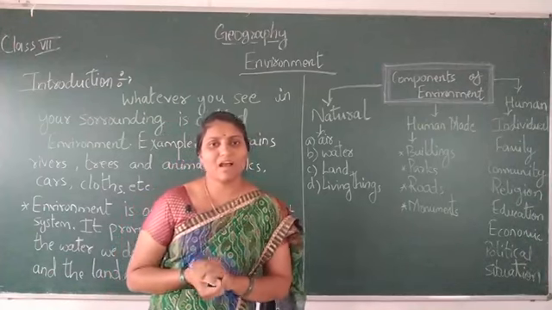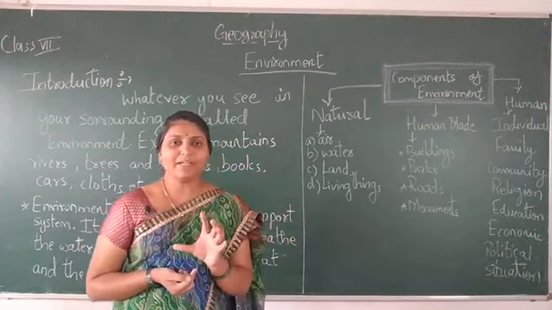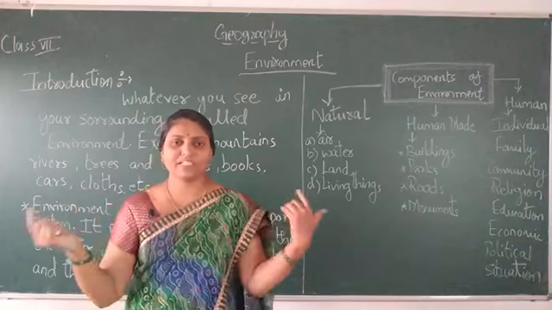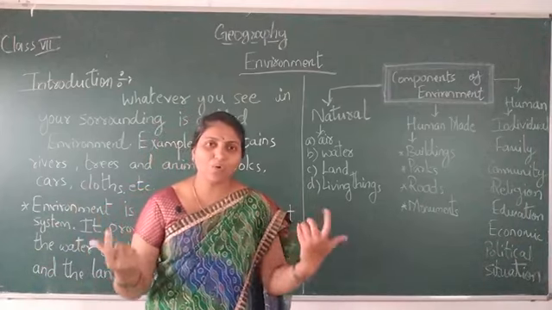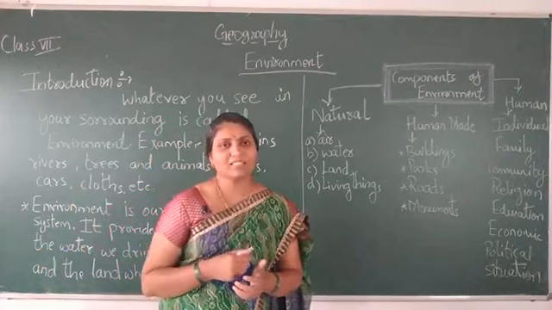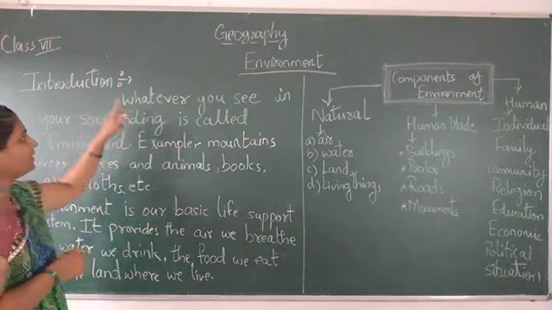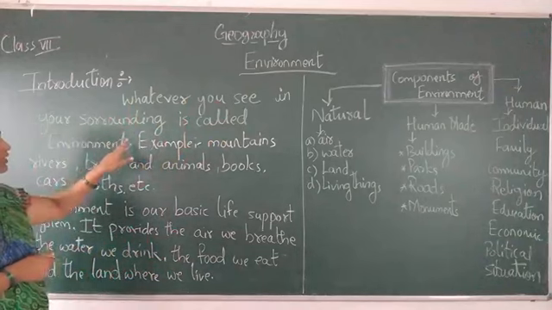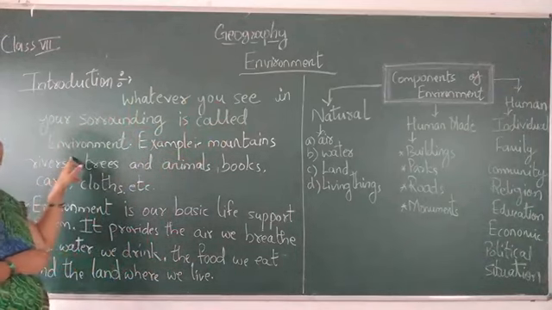Now what is this environment? Environment is whatever we see around us. The surrounding around us is called the environment. Whatever you see in your surrounding is called environment.